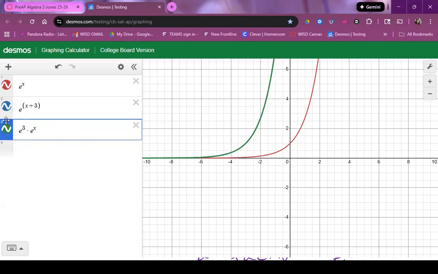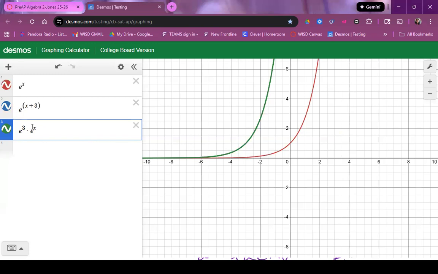And what do you notice? So there's the blue, and what did the green do? It's the same, because all I did was manipulate that function. And that's why you can read an exponential as a translation, or you can read it as a dilation, because they're equivalent forms of each other. Okay. And that's why that works.